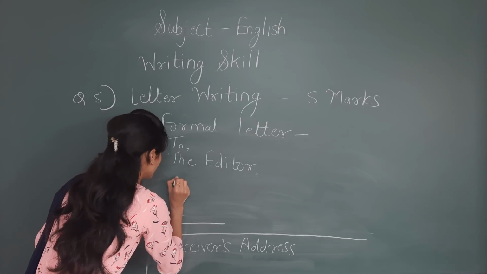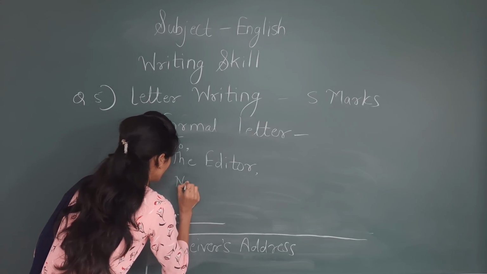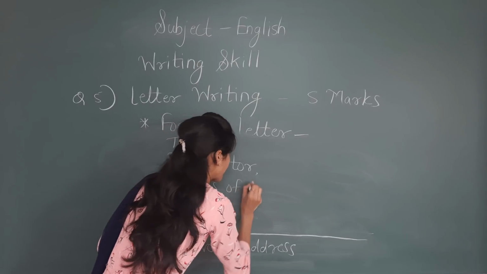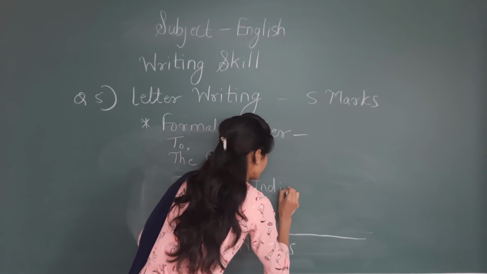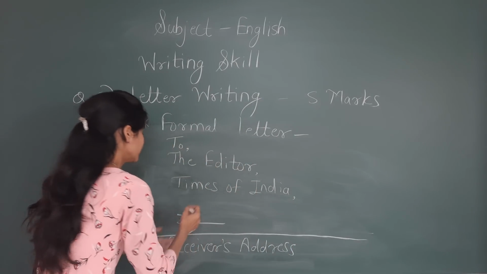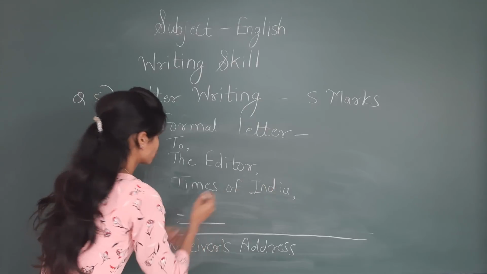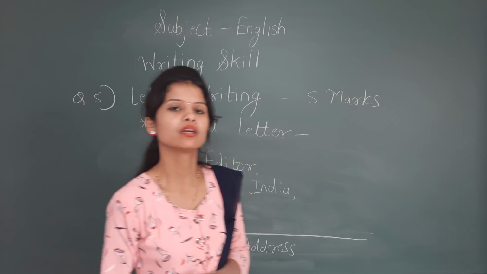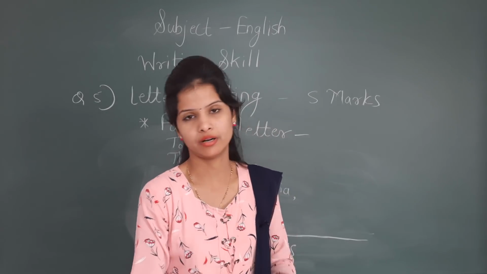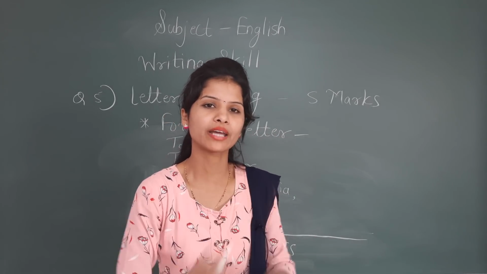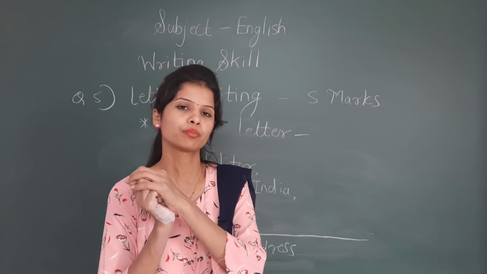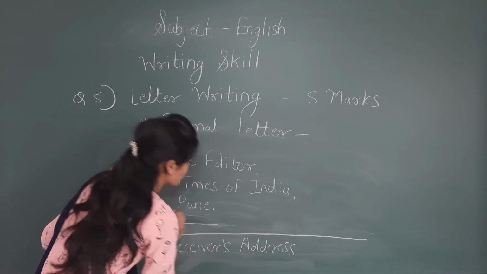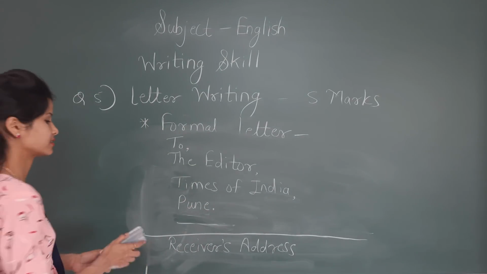Comma. After that, to the editor of which newspaper, you can write Times of India. Then again give a comma. Now you are writing the receiver's address, so like this you have to write Times of India, Pune. Yes, again the same thing. If you are sure about the pin code, write down the pin code. But if you don't have any exact information about the pin code, then just try to avoid it. Write down Pune and then a full stop. Okay, a full stop is necessary there.